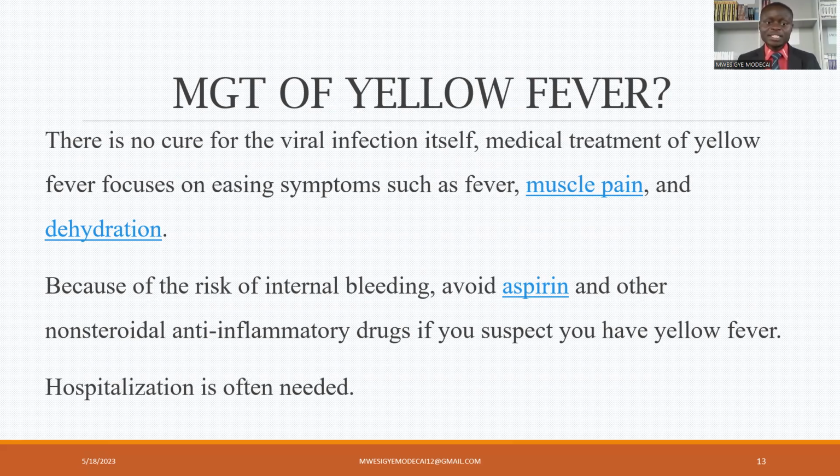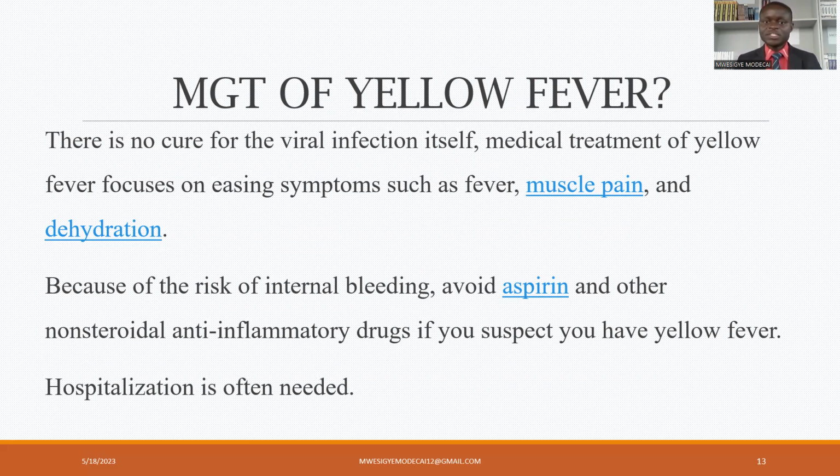But as we give these analgesic drugs, we need to know that there is a risk of internal bleeding in this yellow fever patient. So the analgesics of choice shouldn't be the ones that promote bleeding. For example, if you give aspirin, you give diclofenac, these drugs are anticoagulants, and they're going to make this patient bleed more. So in treatment of yellow fever, we try to avoid all anticoagulants, and instead we give coagulants like tranexamic acid, so that it brings coagulation and this person gets to have bleeding stop.